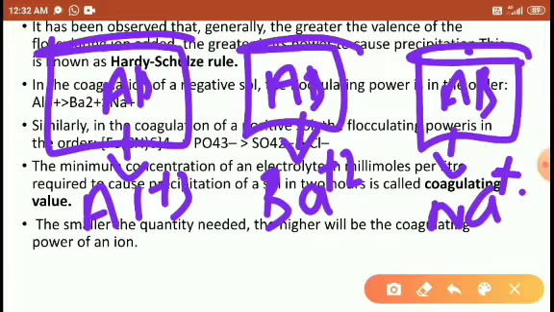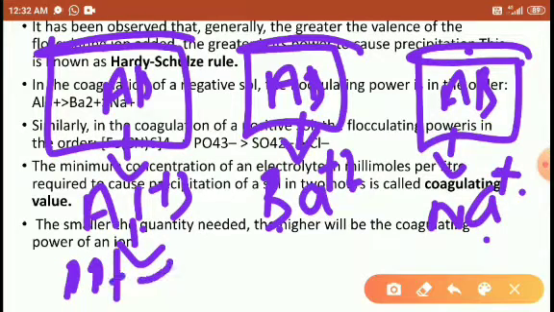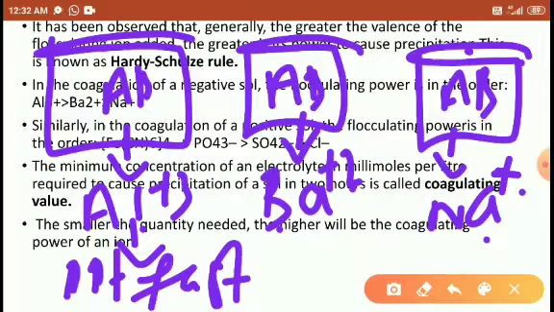So Na plus has charge 1, Ba plus 2 has charge 2, Al plus 3 has charge 3. We are adding the same quantity of solution, adding these 3 ions. So here the precipitation is fast, here moderate, here slow.